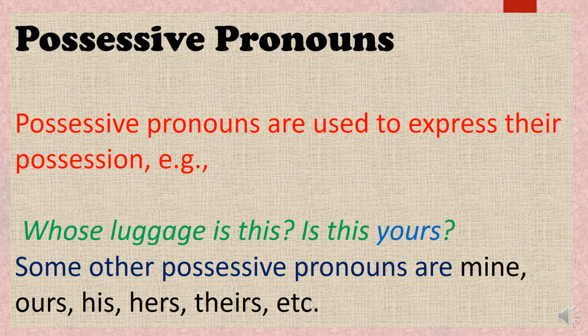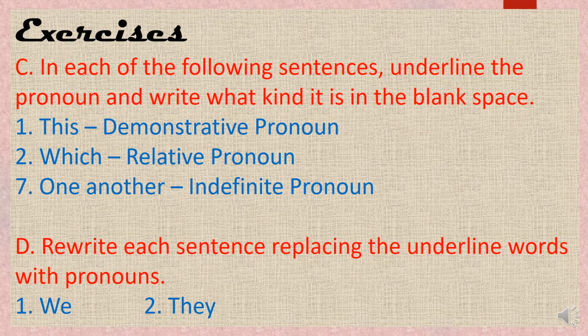So whenever we are showing some possession, we call it possessive pronouns. When we are showing the belongingness to someone with some things, we use possessive pronouns. So it is clear, all kinds of pronouns: personal pronouns, demonstrative pronouns, reflexive pronouns, interrogative pronouns, indefinite pronouns, relative pronouns, reciprocal pronouns, and possessive pronouns. So there are 8 kinds of pronouns, and all have some different actions. There are only 2 kinds of reciprocal pronouns.